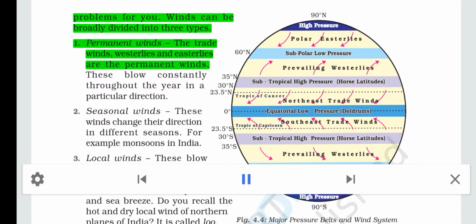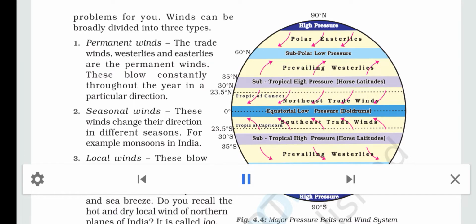1. Permanent winds. The trade winds, westerlies and easterlies are the permanent winds. These blow constantly throughout the year in a particular direction.